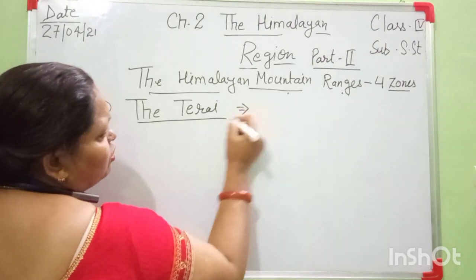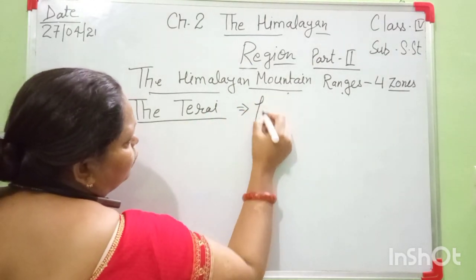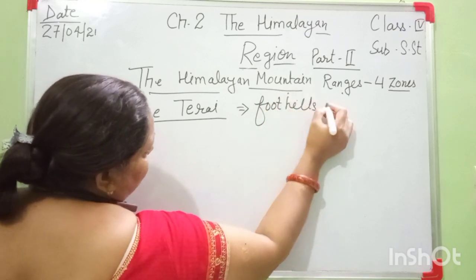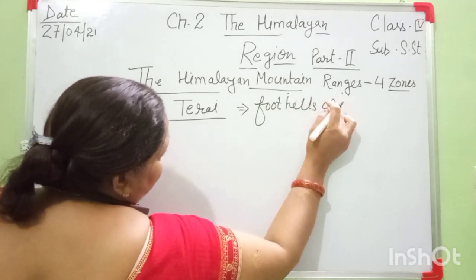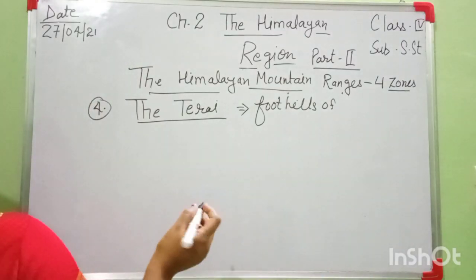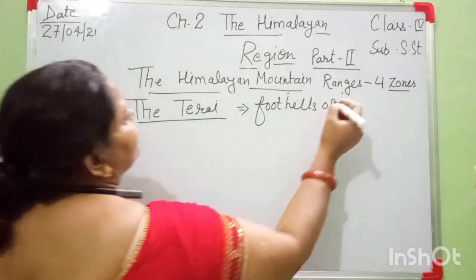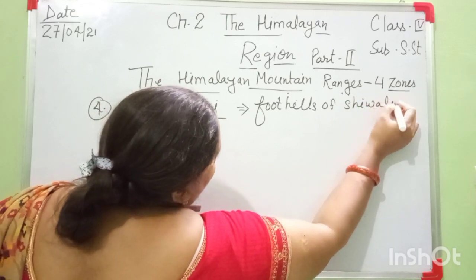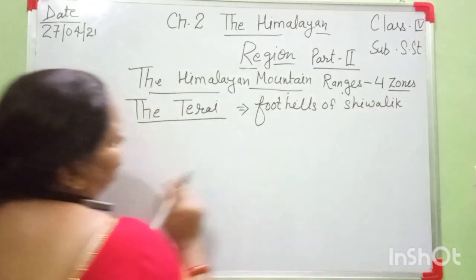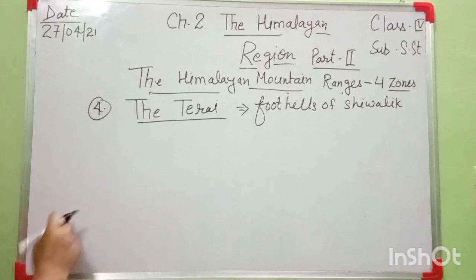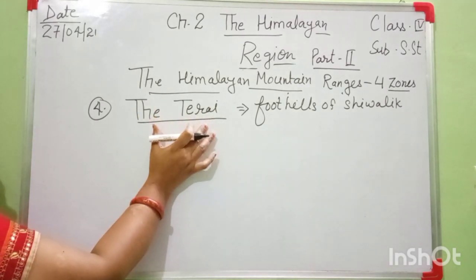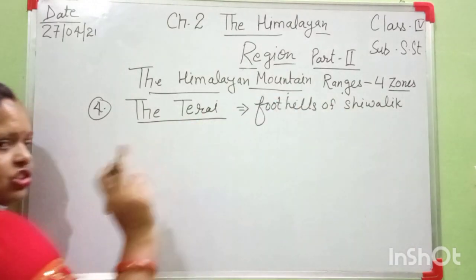Okay, the foothills of Shivalik are called Tarai. If anyone asks what is Tarai, it means the foothills of the Shivalik range are called Tarai, and in some books this part is also included in the Shivalik range.